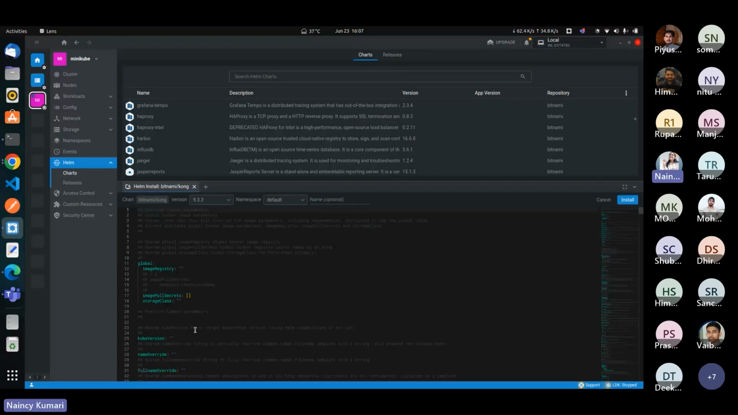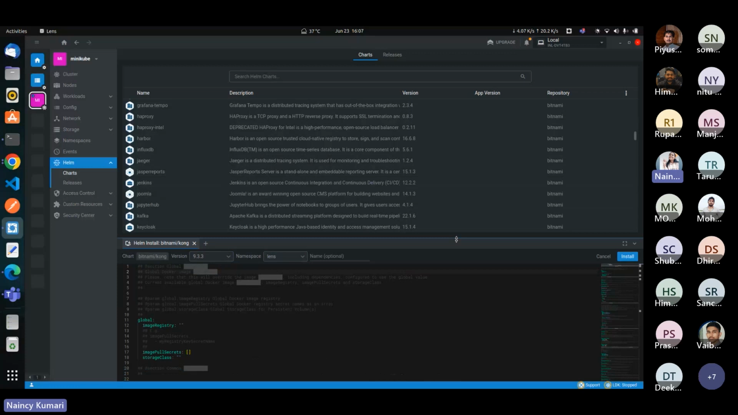And if you want, then you can edit this. If you don't want, then don't do this, and choose here the version of your Helm chart. Then choose here the namespace in which you want to release this Helm chart, and the name is optional. If you don't give one, then it gives its default name, and click on install. Then it's going to install your Helm chart inside the namespace that you have given.